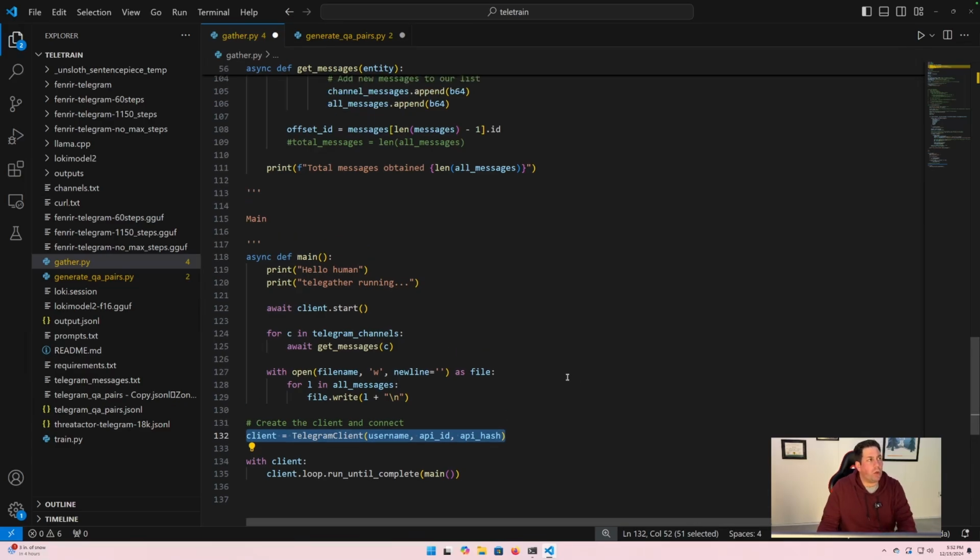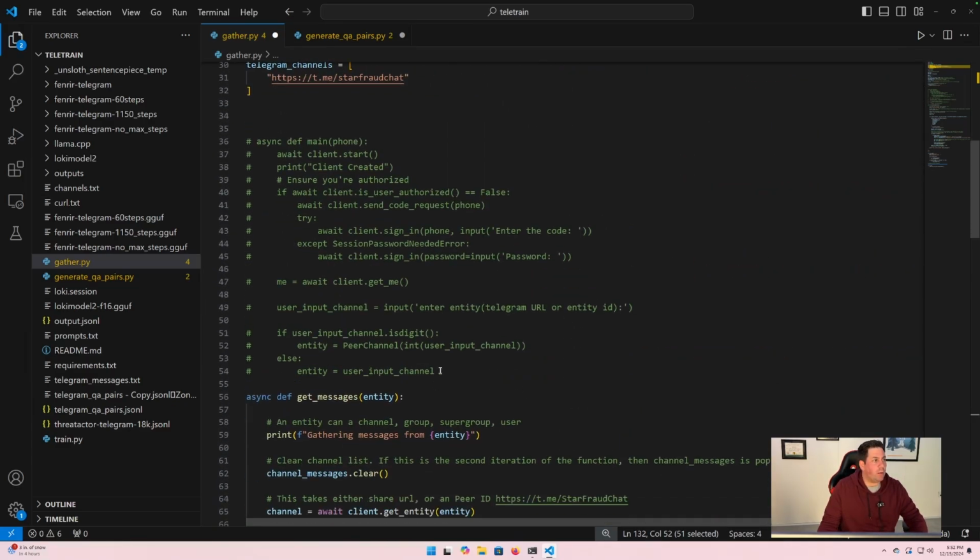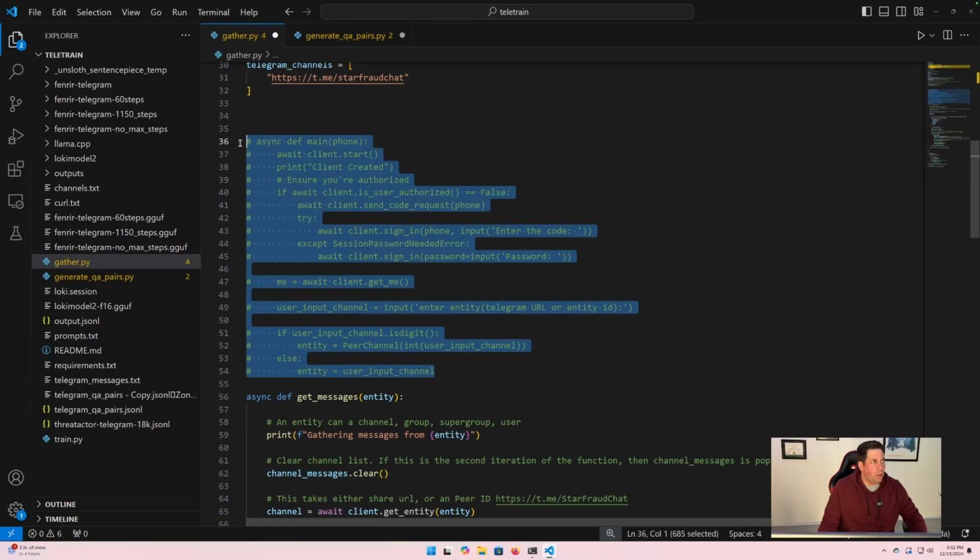If you're looking through this code, you're probably going to see a whole bunch of stuff that's commented out here. This here is the function that performs that authentication. So it goes down, it says Telegram client, username, API ID, API hash.